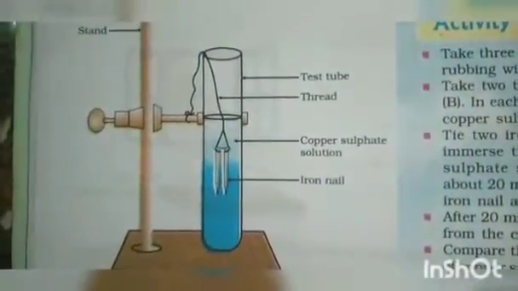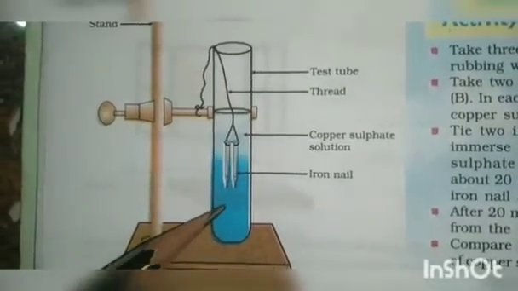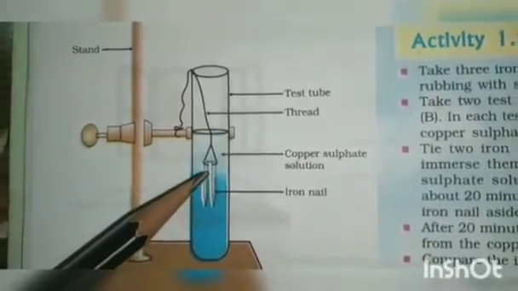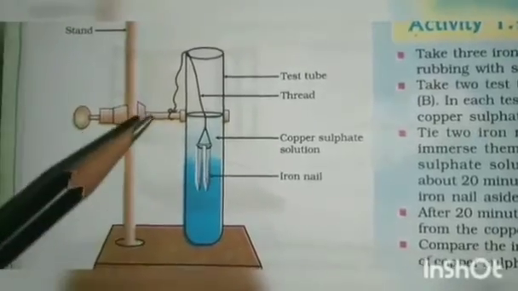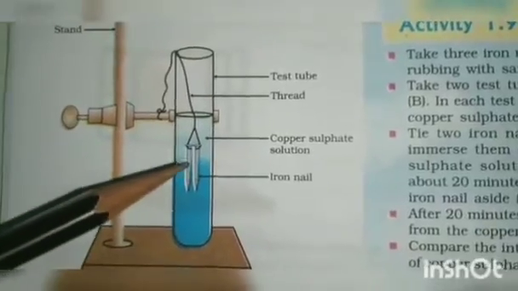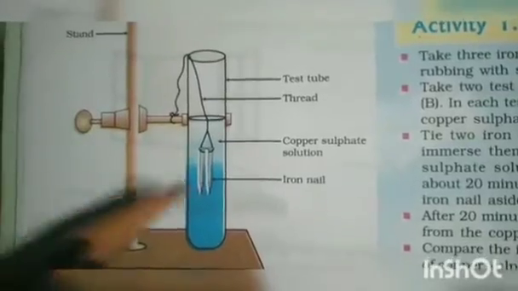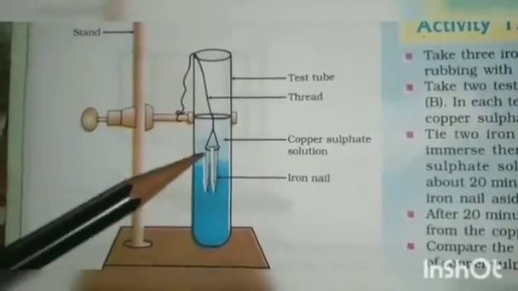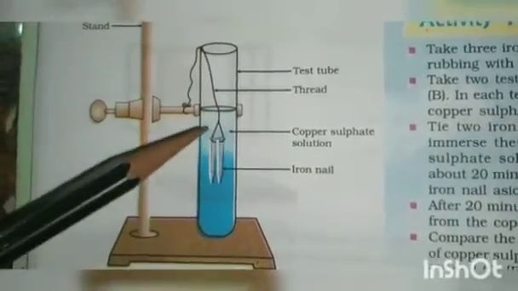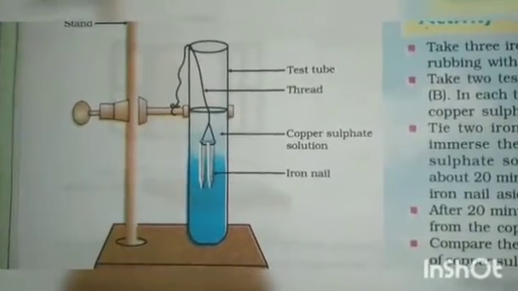There is an activity here to show the reactivity of metals. This blue color solution is copper sulfate solution. We have dipped 2 iron nails in the copper sulfate solution. Leave it for 20 or 30 minutes and take out these iron nails. What you can observe is that these iron nails became rusted-looking. And after removing the nails, the blue copper sulfate solution turned pale. Pale means light, very light.